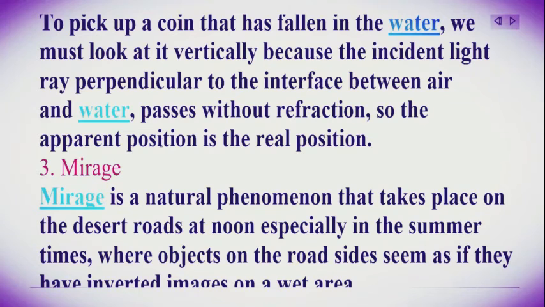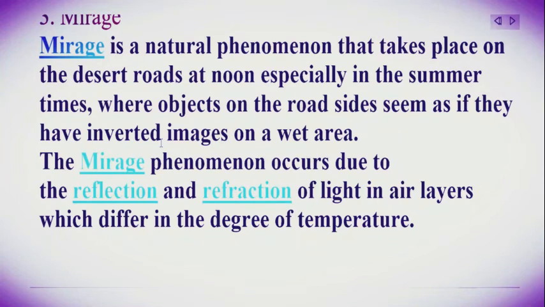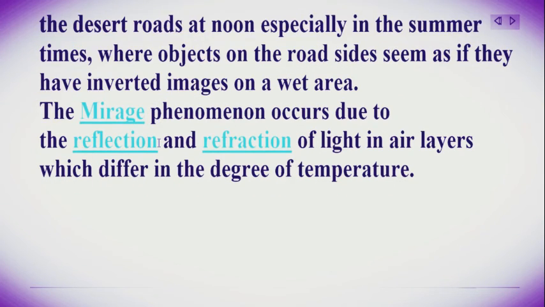Number 3, a mirage. A mirage is a natural phenomenon that takes place on desert roads at noon, especially in the summer, where the objects on the roadside seem as if they have an inverted image on a water area. The mirage phenomenon occurs due to the refraction and the reflection of light in air layers, which differ in their degree of temperature.